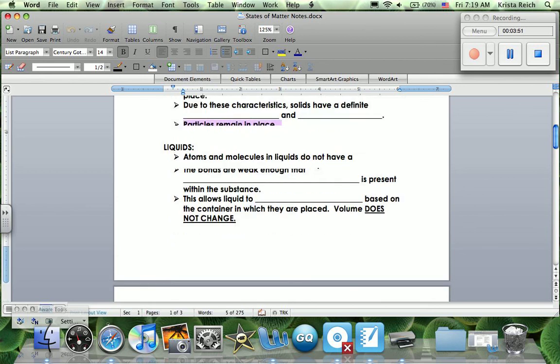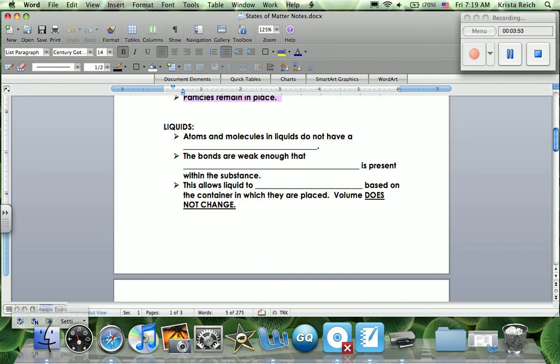In a liquid, atoms and molecules in liquids do not have a set position. Okay? The bonds between the atoms and the molecules are weak enough that constant movement, that flowing easily, is present within whatever substance we're looking at. And this allows liquid to change its shape based on whatever container you pour it in. But still, you're going to have that same volume. The volume does not change. The shape may change, the volume, what's inside, does not change.